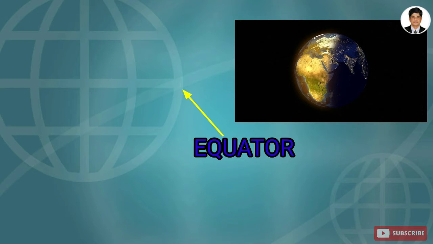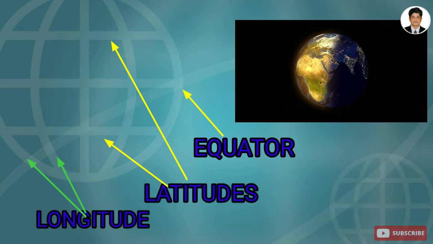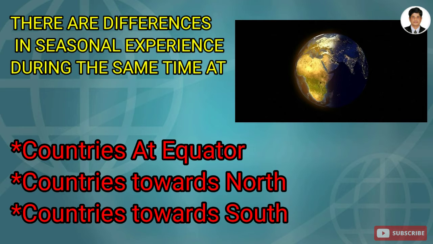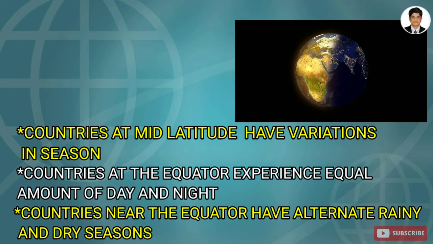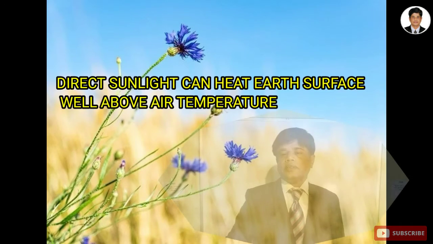See, this is the equator. This line is the center part of the equator. This is the mid latitude. Different seasons are experienced by the countries near this equator, the mid latitude. Whatever season is experienced by the countries in this middle region is different from the countries near the north pole and the countries near the south pole.